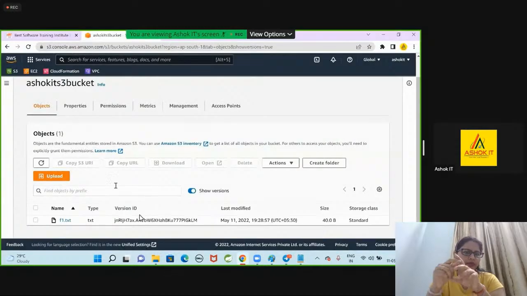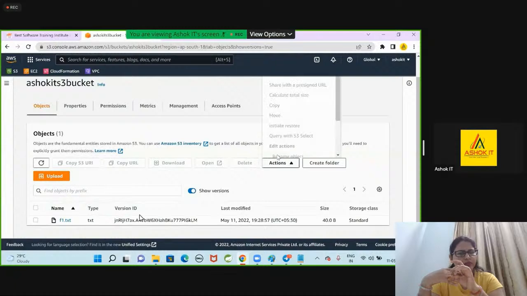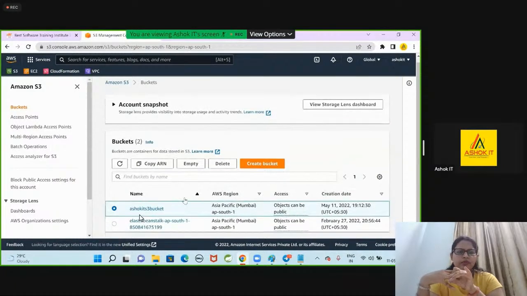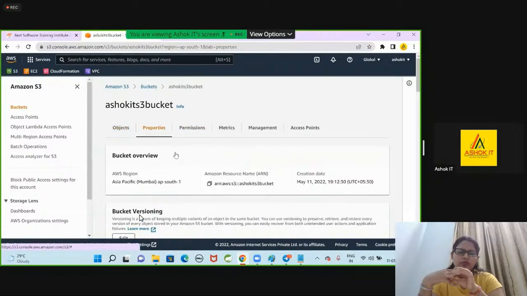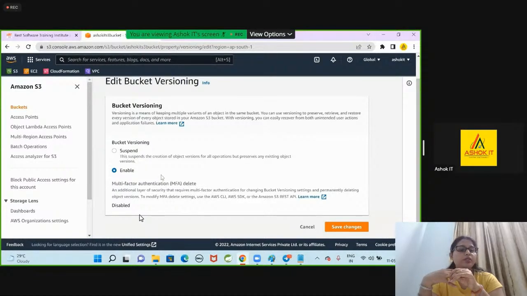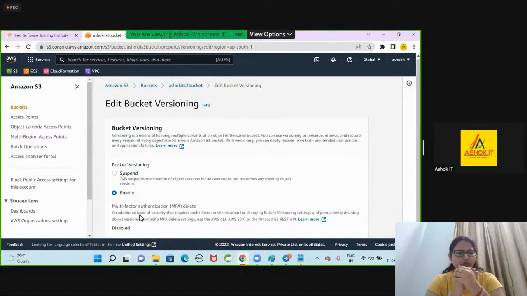Now I have enabled versioning for my bucket. Can I disable the versioning now? Bucket properties. Bucket versioning is there. Edit. Can I disable the versioning? No. Do I have a disable option for the versioning? No.